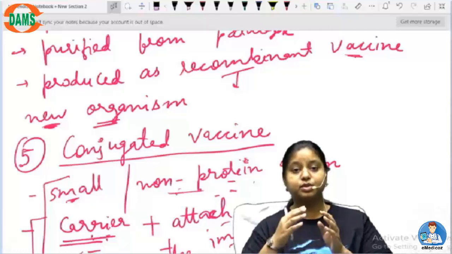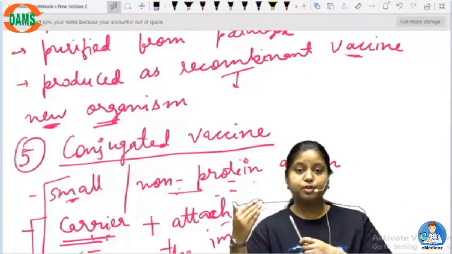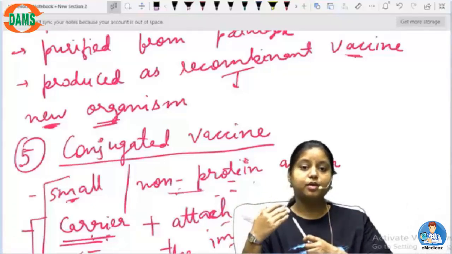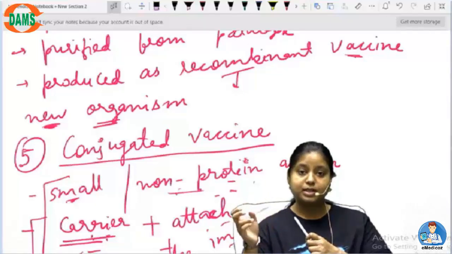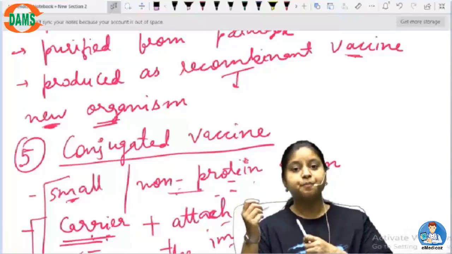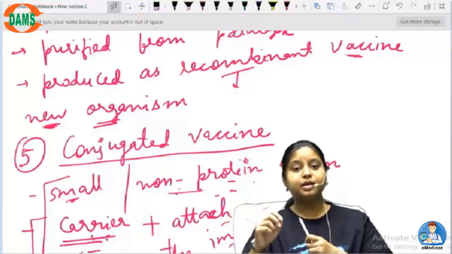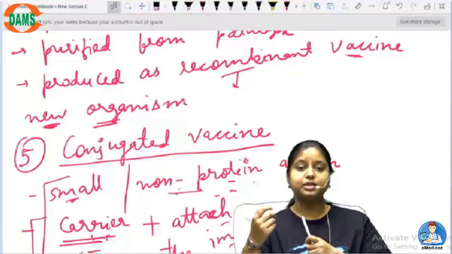So we have to use the live organism in order to create an immune response, because immunity differs from human to human. So we have to cater to the kind of organism that we are dealing with, cater to the kind of host we are dealing with. So we have to first find out what kind of immunity the person has, and then we can give them the kind of vaccination that is required.